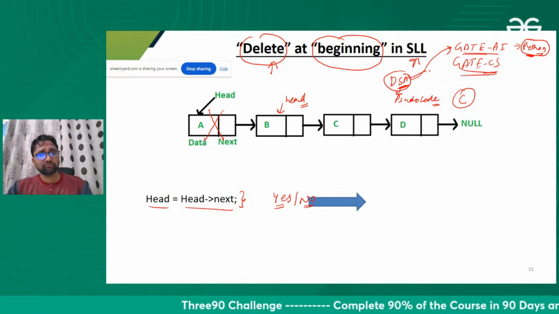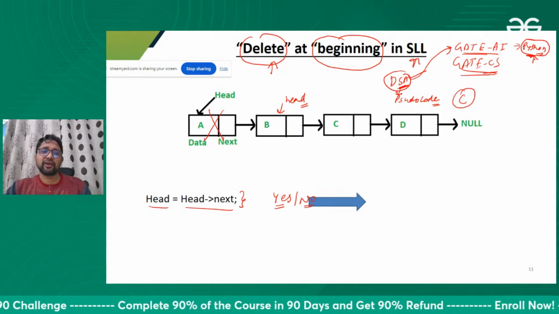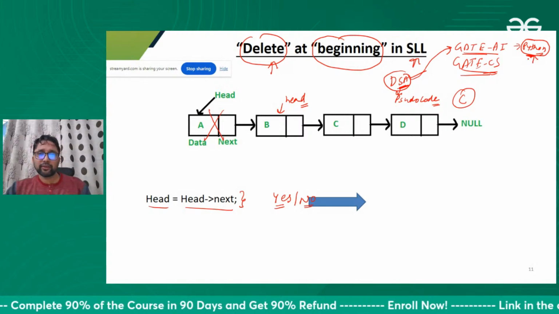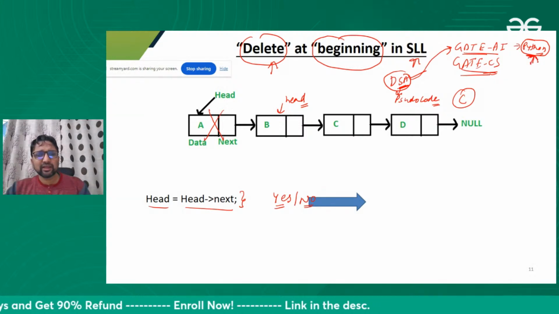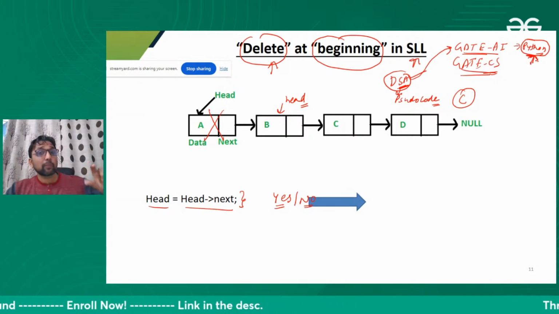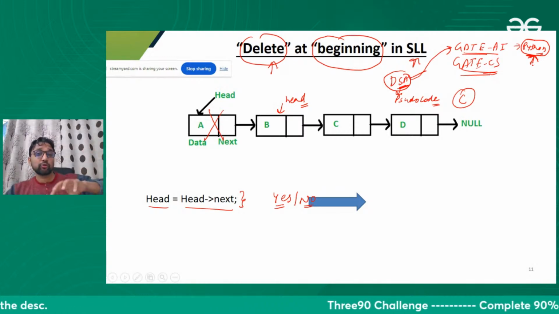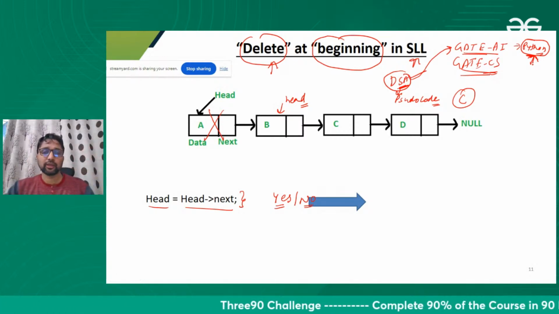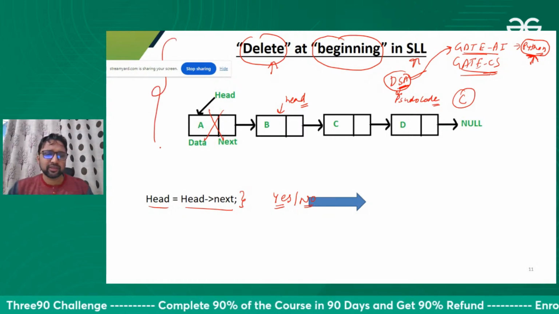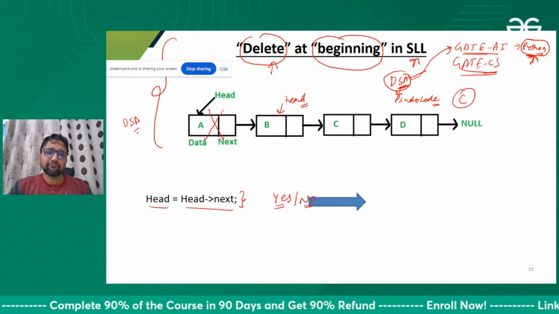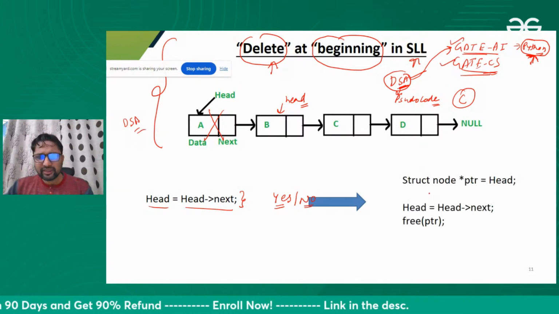DSA is prepared for both of them. Little modification might be there, they might use Python code sometimes. In the sample paper they asked questions in Python, but those were related to the language itself, not more specific to DSA. So I'm saying that this same logic, same DSA will be used for preparation of both these exams. Okay, fine.